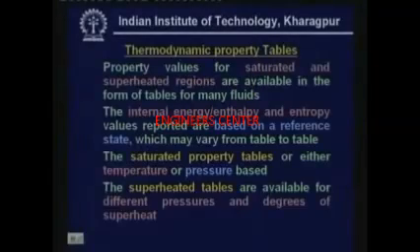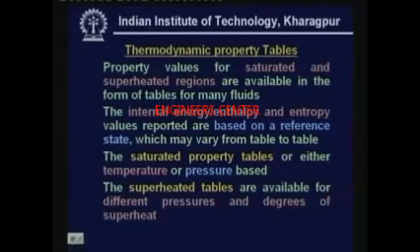Let us say 1 bar pressure. Then at 1 bar pressure they give what is the saturation temperature and what are the saturated liquid and vapor properties. So, you can have either temperature based saturation tables or pressure based saturation tables. And normally the superheated tables are available for different pressures and degrees of superheat. We shall discuss these tables when we actually perform the refrigerant calculations.